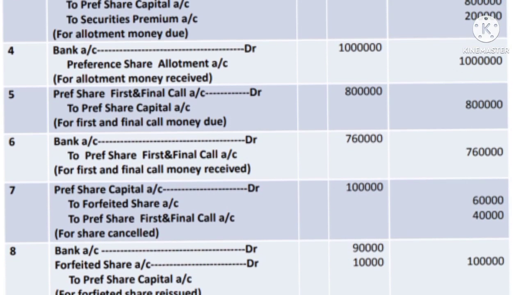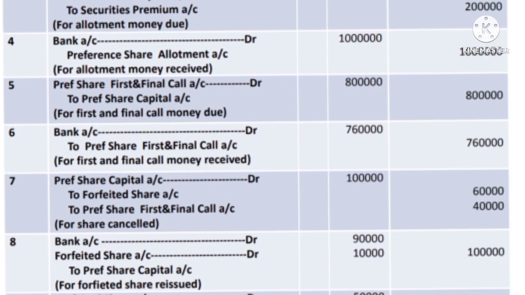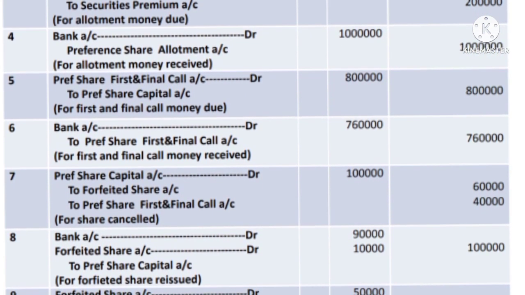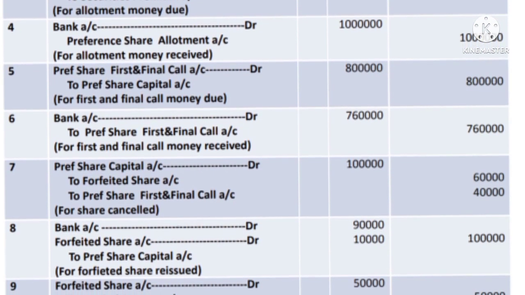The journal entry is bank account debtor, 1,000 into 90 is equal to 90,000 rupees. There is a discount of rupees 10,000, so that should be adjusted from the forfeited share account. So forfeited share account debtor rupees 10,000, to preference share capital account 1 lakh.